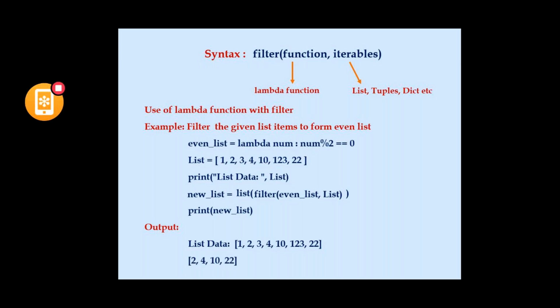The obtained value is 2, 4, 10 and 22. So from the given list, I have filtered the even values. The expression num modulus 2 equal to 0 is evaluated to check whether the given item is even or not. So that's all with the lambda function usage with filter.